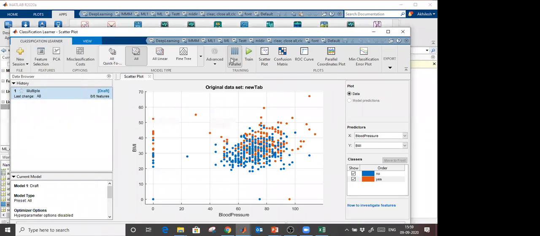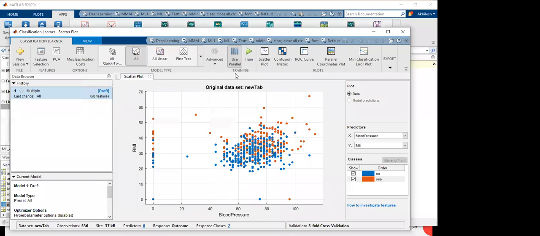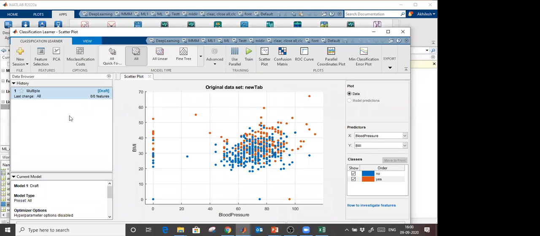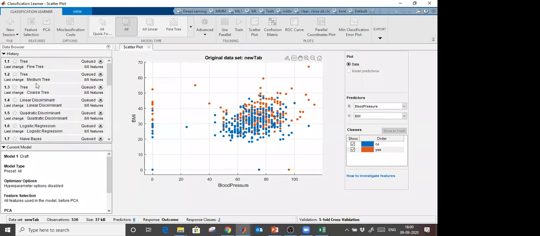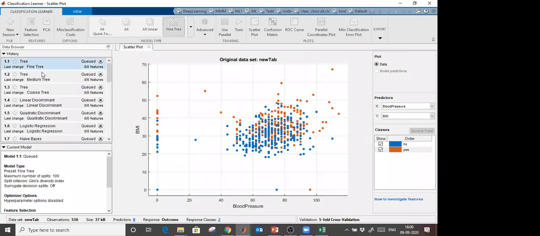Okay, if I select use parallel, then whatever cores I have, let's say I have 4 cores and I choose use parallel, then 4 MATLAB workers will run in the background. So at a time, 4 algorithms will be trained. I am not going to use parallel because I don't have very big data. If you have big data, then you can choose parallel also. Your algorithms will learn in parallel because all algorithms are independent; they are not dependent on each other. Now I am going to train this, and one by one it will train on all the algorithms. So it is in the queue now.